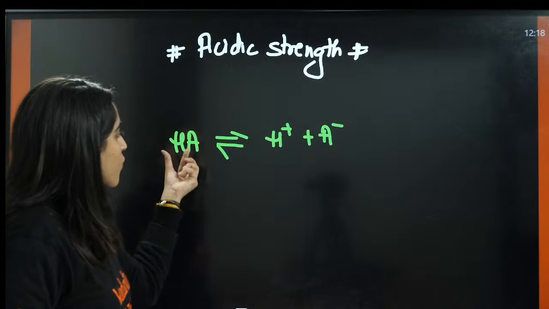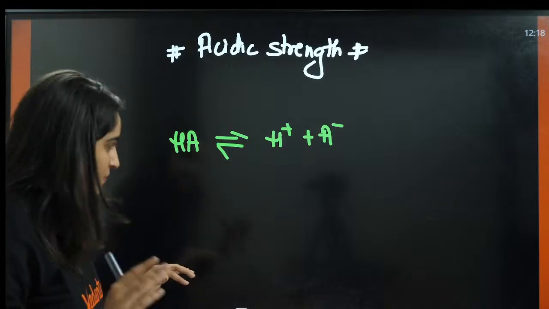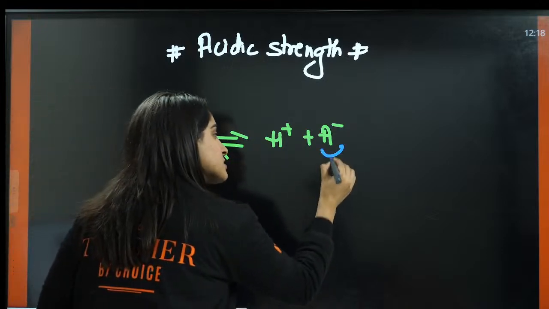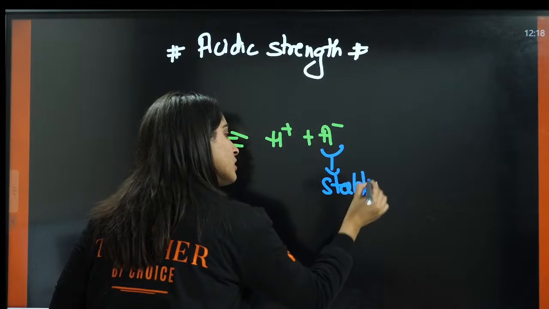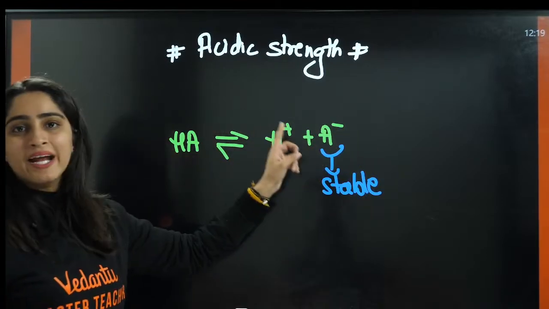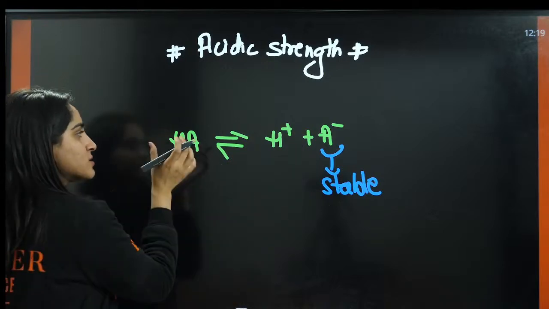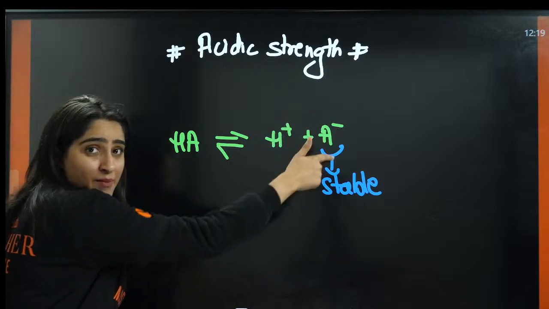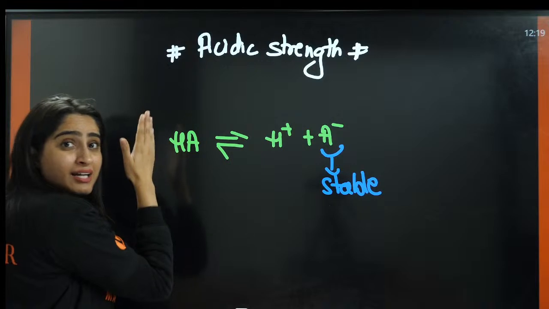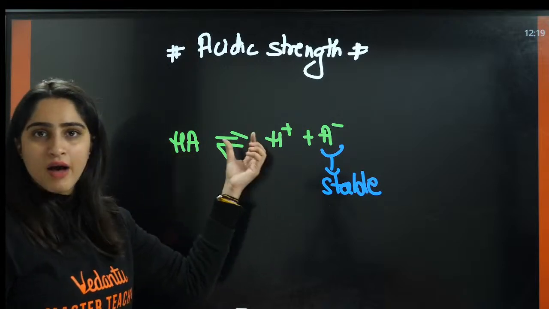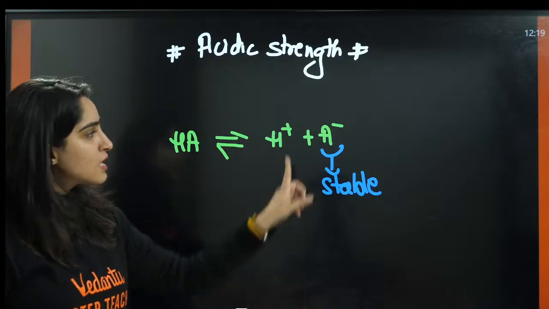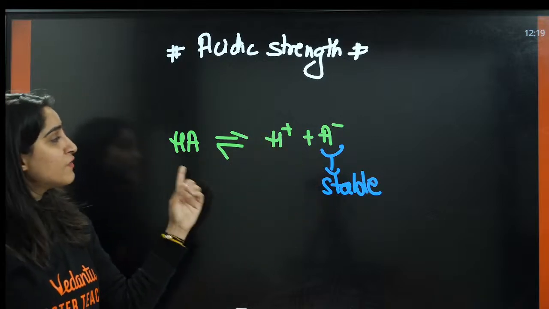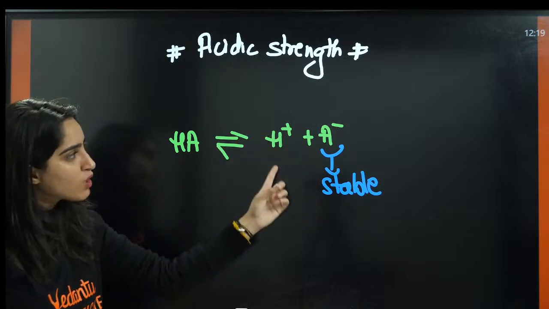So here, why will H positive be given off? Why will it dissociate and give off H positive easily? If the corresponding conjugate base is stable. This is the acid, and the negative ion here is called the conjugate base. If A negative is stable, then only will this HA dissociate easily and give H positive ion easily. The condition is that A negative should be stable. The more the stability of A negative, the more easily HA dissociates into H positive and A negative.